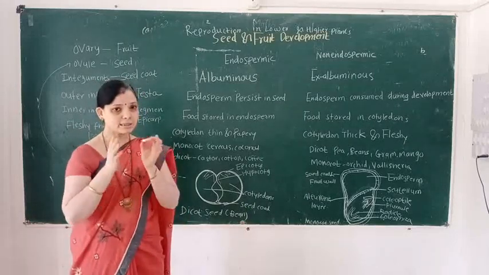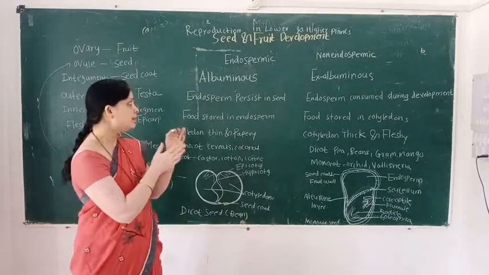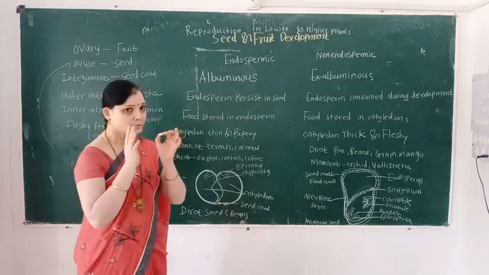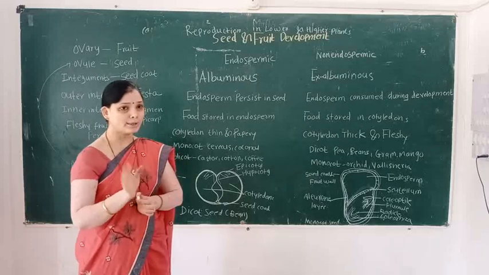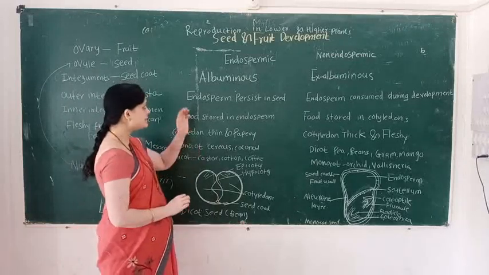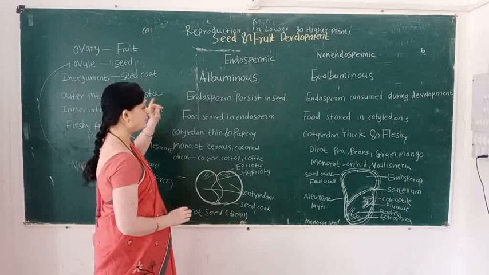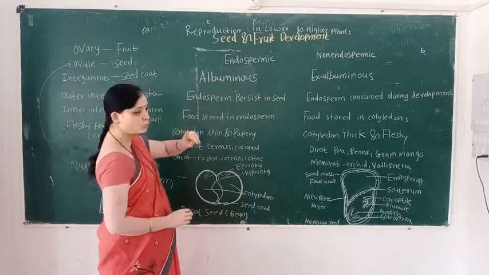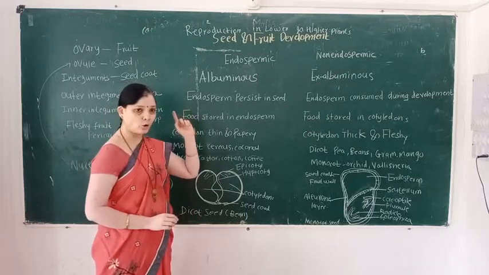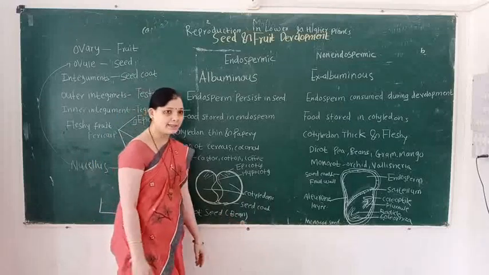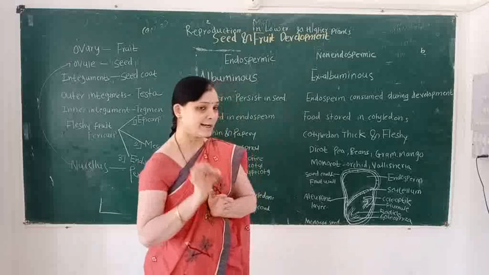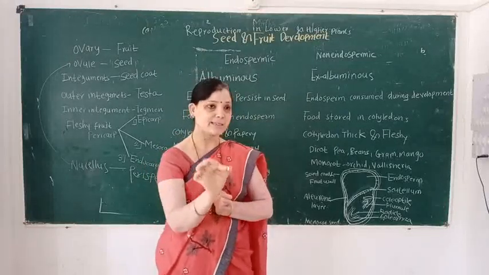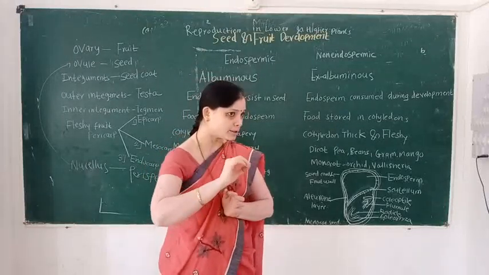So in this lecture we learn about seed and fruit development. Seeds develop from the ovule, and fruits develop from the ovary. Ovary and ovule are part of the carpel, that is the pistil. Pistil consists of three parts.